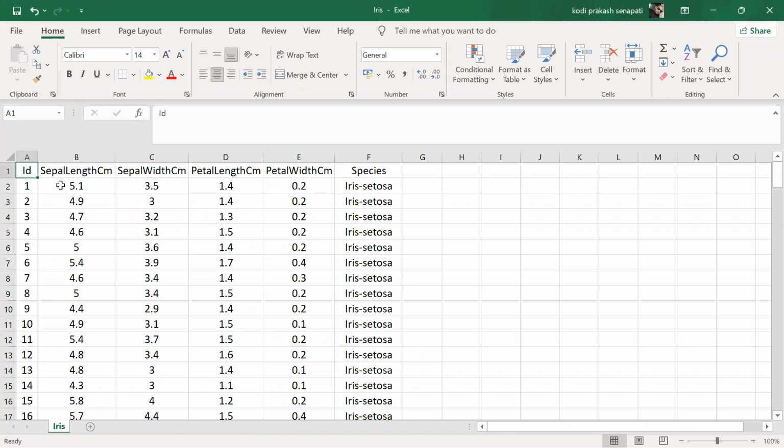Okay. So the ID of a flower, number 1, 2, 3, 4, 5, and it goes on. And sepal length in centimeters, sepal width in centimeters.